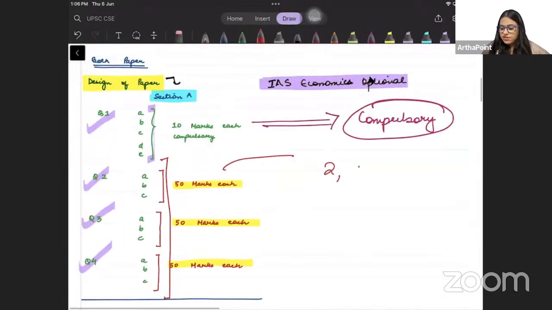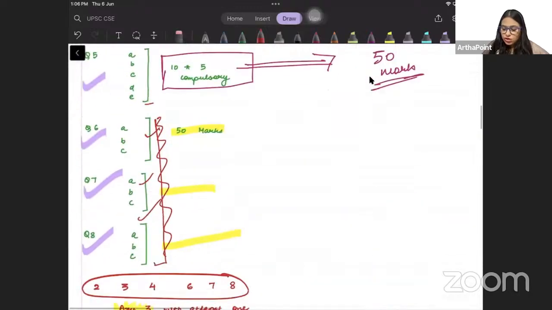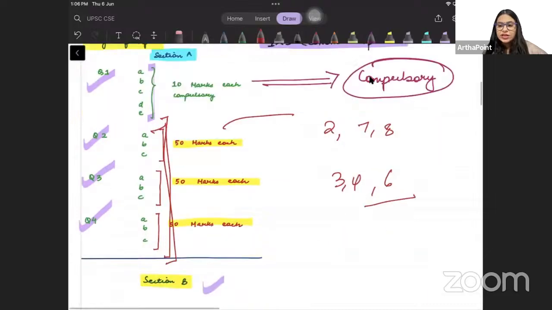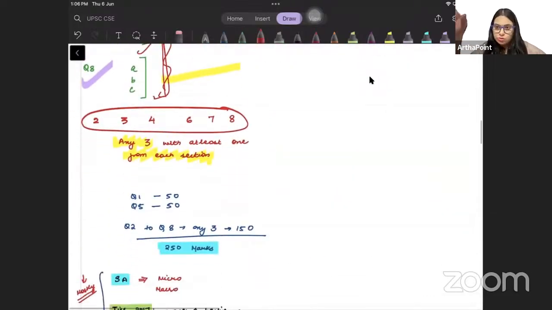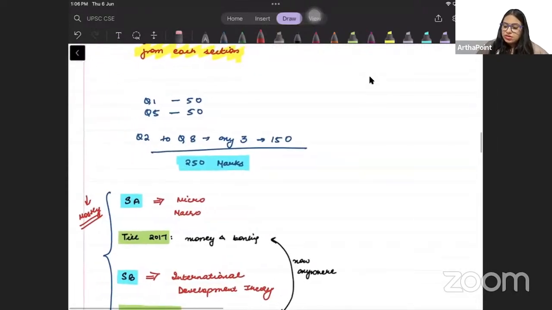So maybe you can do 7, 8, right? Or you can choose 3 and 4 from here, or from here you can do any one of 6, 7, 8, randomly any one, right? So the pattern is that you need to do 3 questions with at least 1 from each section out of 2, 3, 4, 6, 7, 8. Okay. Now, this means that you will be doing 3 questions with 1 from each section.